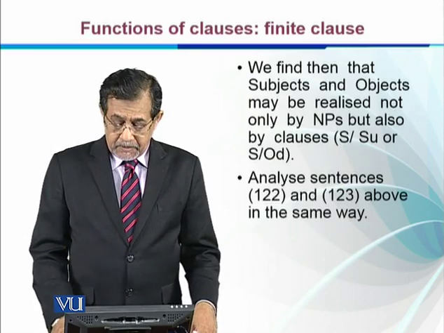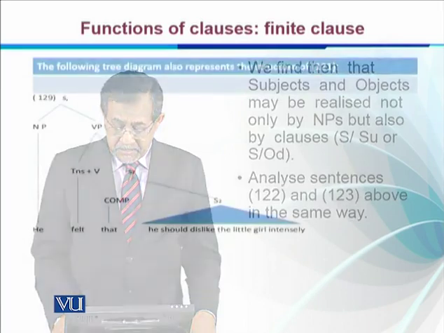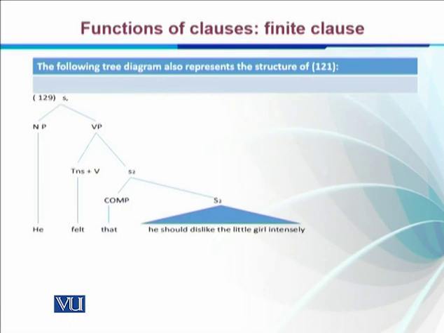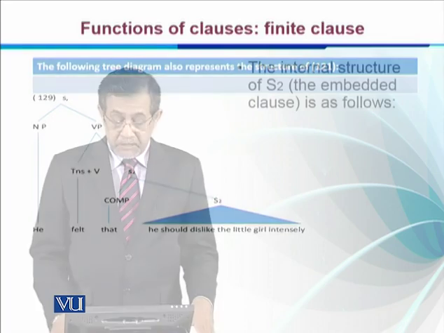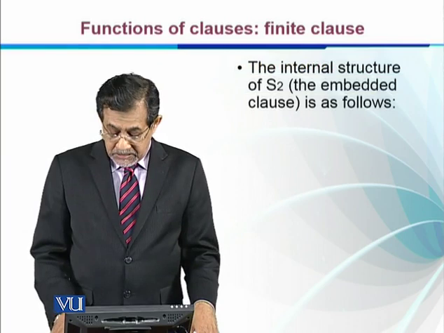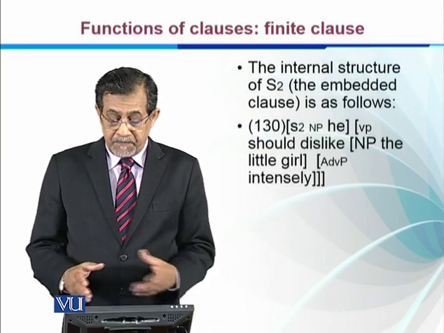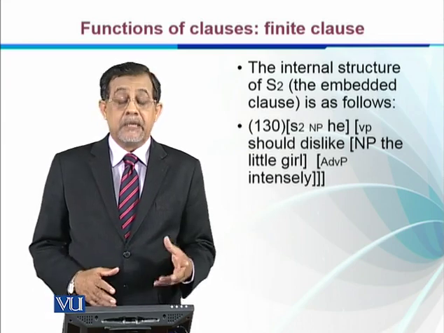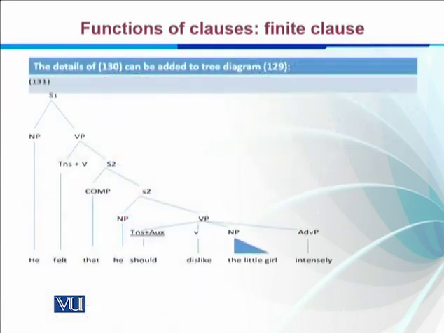Analyze sentence one above in the same way. If we analyze it in the same way, we find sentence one: he felt, we have a verb phrase, and a transitive verb felt, and then we have sentence 2, which has the complementizer that, and sentence 2, he should dislike the little girl intensely. So this is how we can give a tree diagram to this sentence. The internal structure of S2, the embedded clause, is as follows. Sentence 2: he, should, and verb phrase dislike, and noun phrase the little girl, and adverb phrase intensely. Similarly this can be added to a tree diagram.